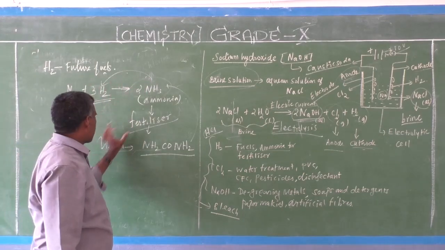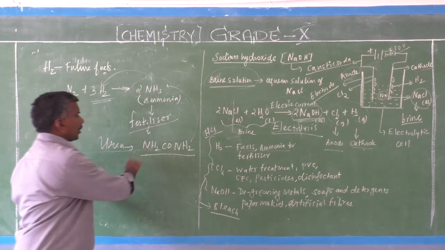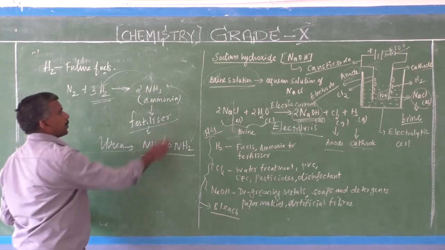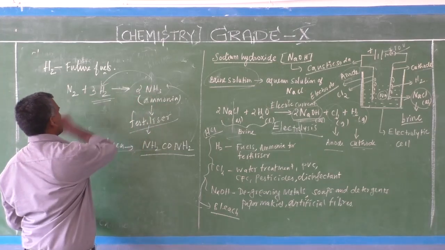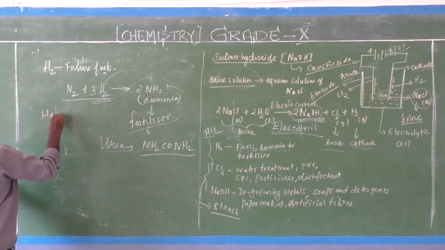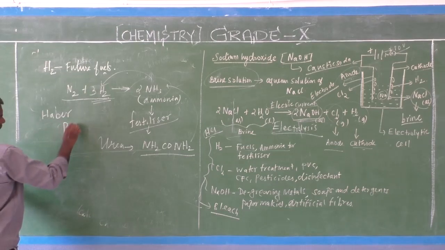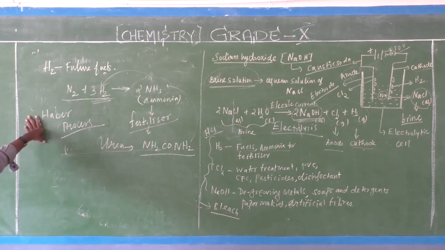This fertilizer example, urea NH2CONH2, is prepared using ammonia, and ammonia is prepared from hydrogen reacting with nitrogen. This process is known as the Haber process.